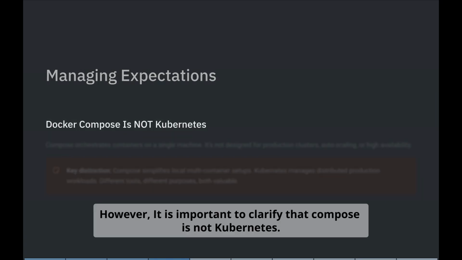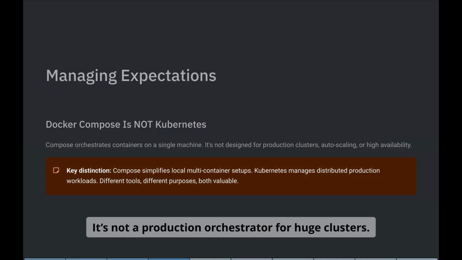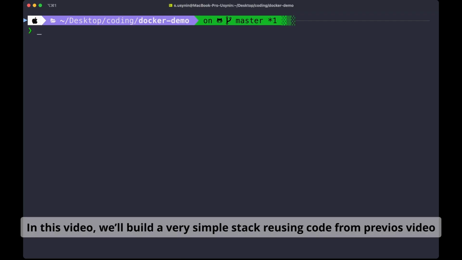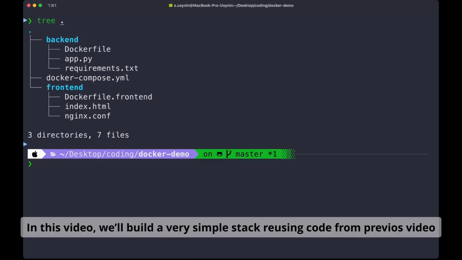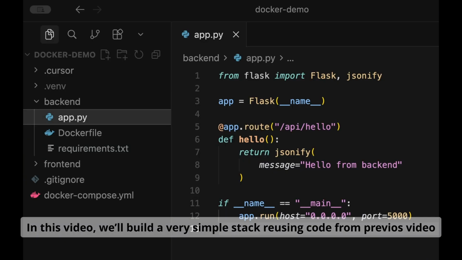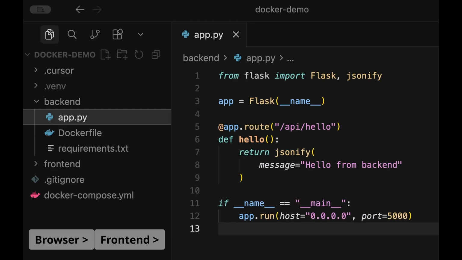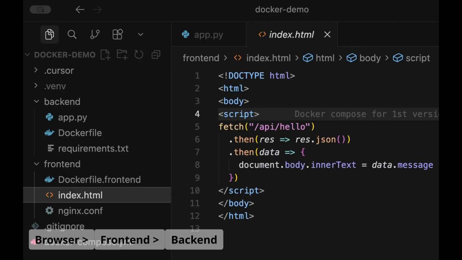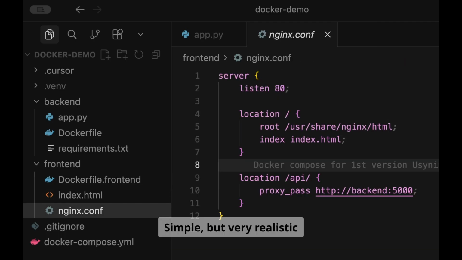However, it's important to clarify that Compose is not Kubernetes. It's not a production orchestrator for huge clusters. But for pet projects, demos, local development, it's an absolutely amazing tool. In this video, we will build a very simple stack reusing code from the previous video. A browser talks to a frontend, the frontend talks to a backend: multiple containers, one compose file, one command to run everything. Simple but very realistic.